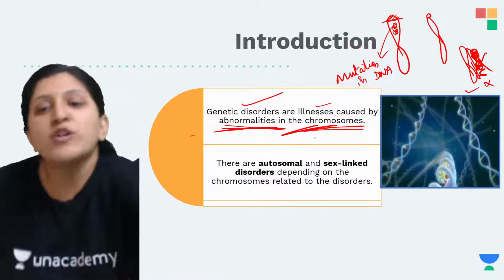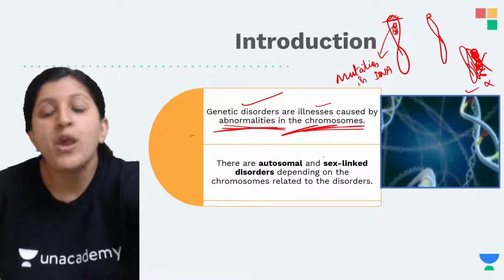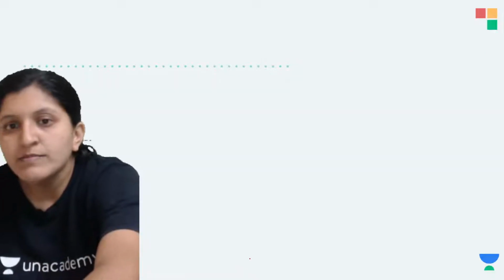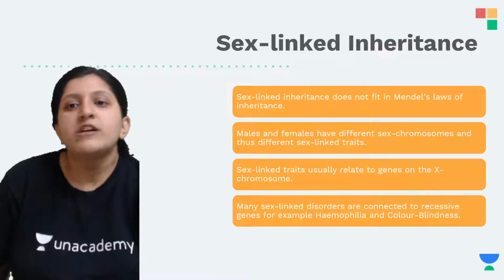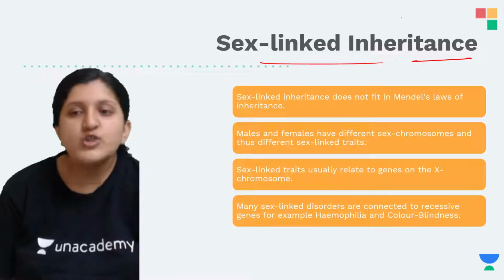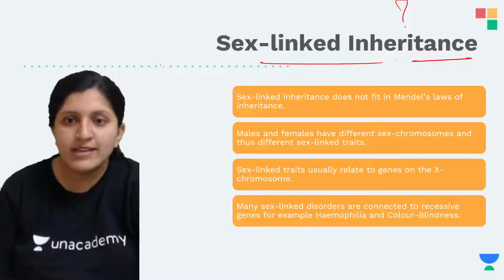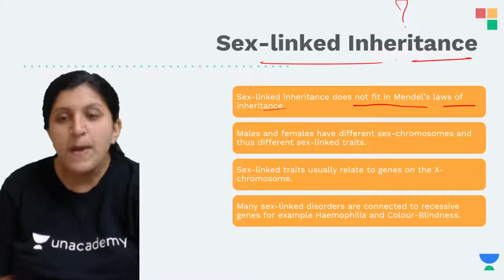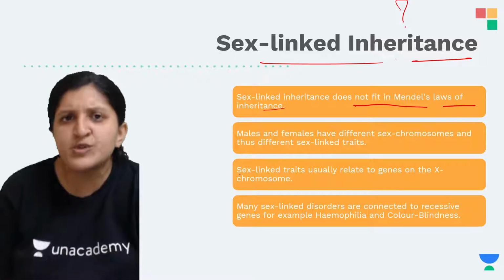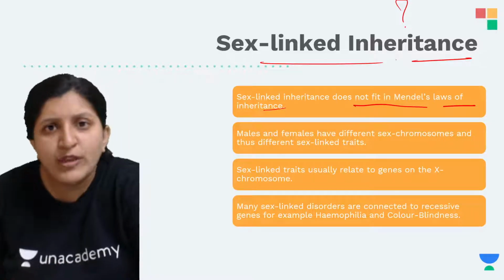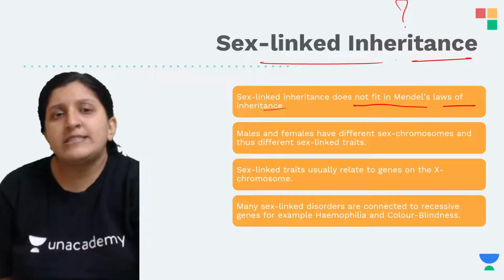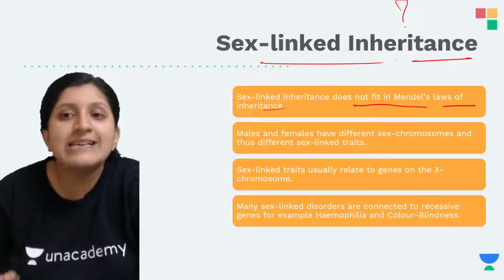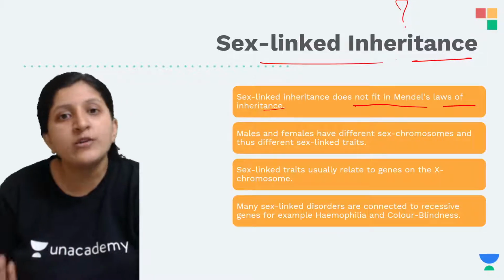There are autosomal and sex-linked disorders, depending on the chromosome related to the disorder. So what exactly is sex-linked or X-linked inheritance? It does not fit Mendel's law of inheritance, because a mutation occurs and it might not follow it. There is still a dominant allele and a recessive allele, but this sex-linked disorder is always located on a recessive gene.